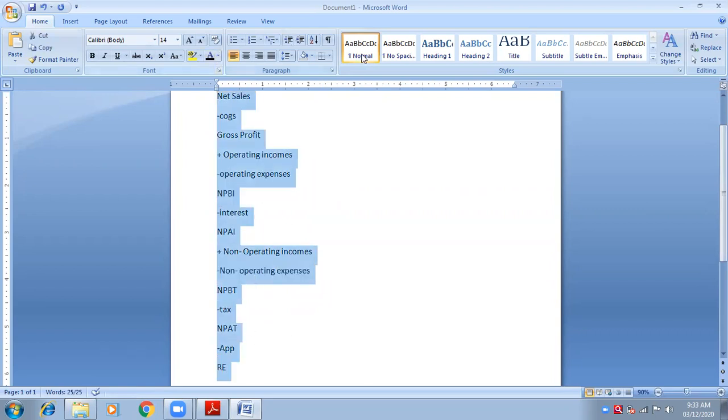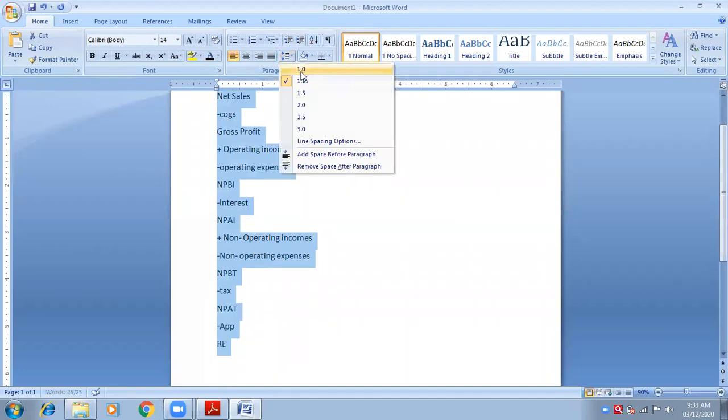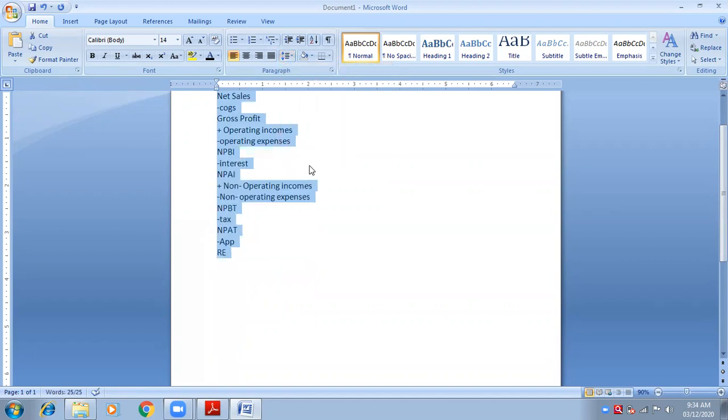Now, NOPAT means what? I need to calculate NOPAT. NOPAT means net operating profit after tax.